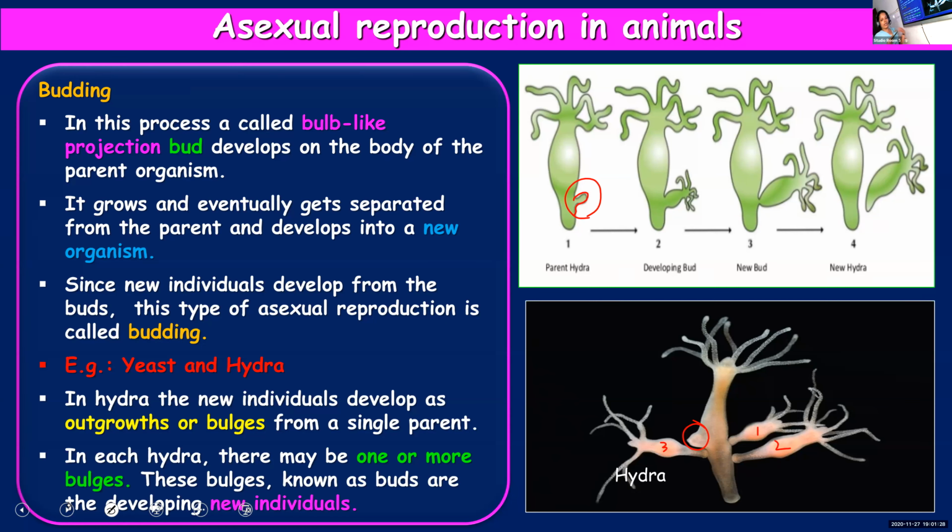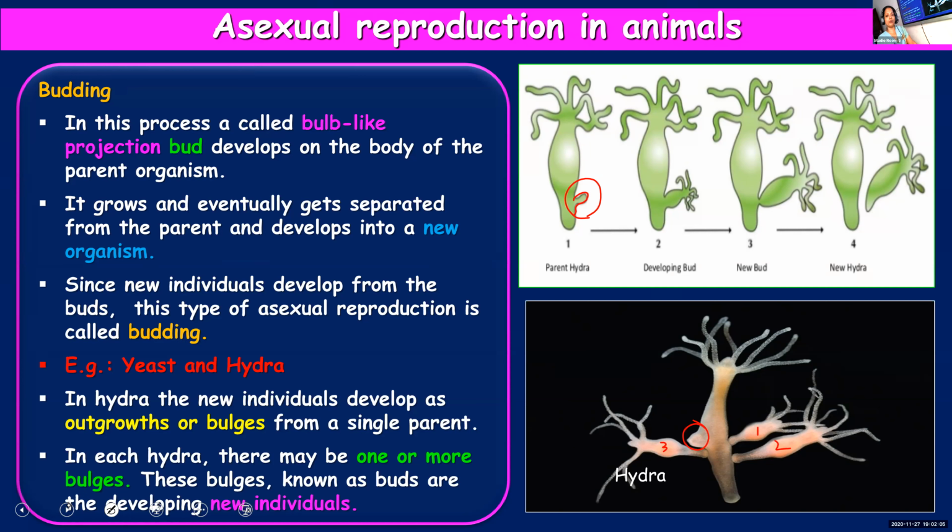Budding is a process where new organisms are formed by the formation of buds, or buds developing into new individuals. So you call the process budding. What is a bud? A bud is a small projection or a small bulge which is developed on the body of the organism. And how is a bud formed? By repeated cell division. And what will happen to this bud? The bud will slowly grow. Then it will get separated from the parent and forms a new organism.